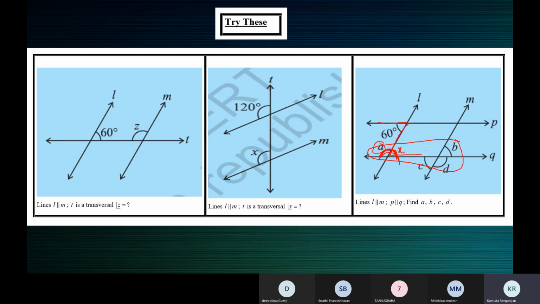Now, after finding X, you see that X and B are corresponding angles. So B is 60 degrees. Then if B is 60, C is 60 because vertically opposite angles are equal. And then C and D form a linear pair, so C plus D is equal to 180. Or you can say A and D are alternate exterior angles. So when A is 120 degrees, D is also 120 degrees.